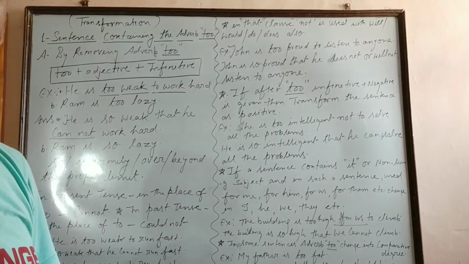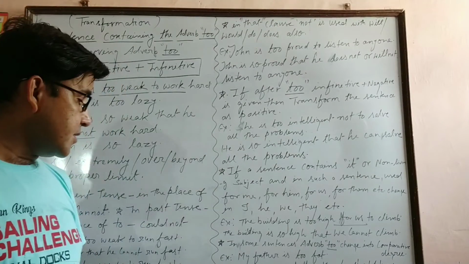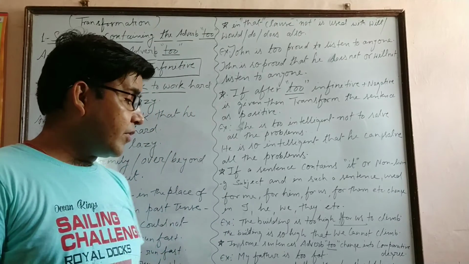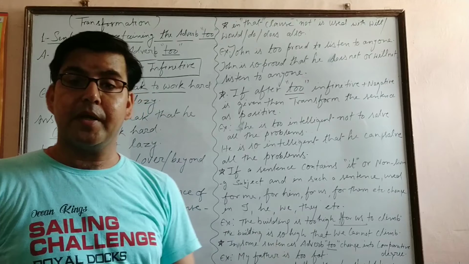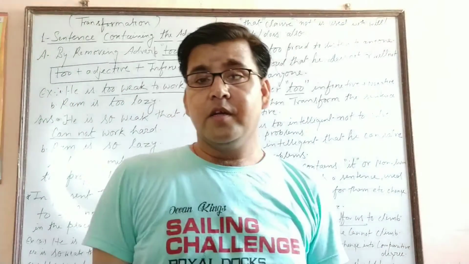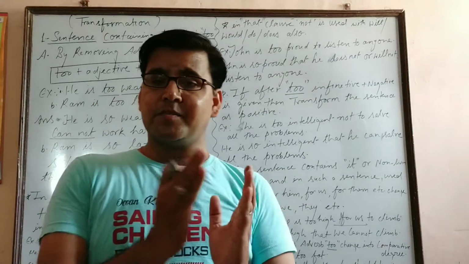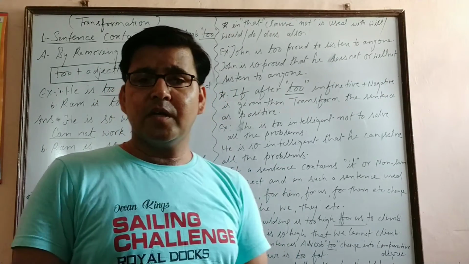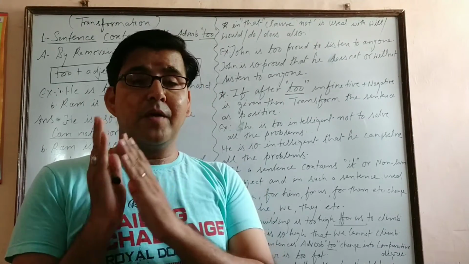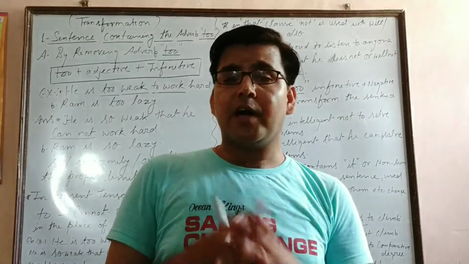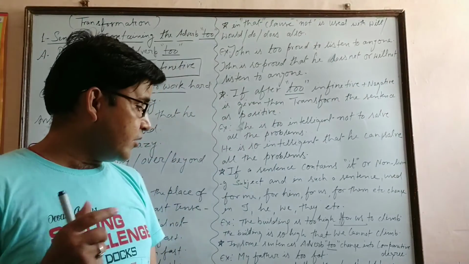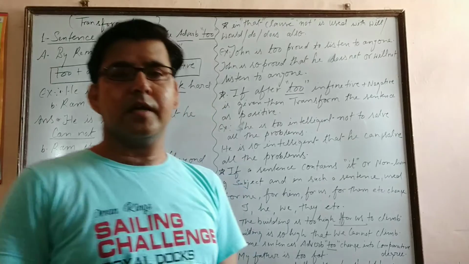then what can we do? In past tense, in such a sentence, we have to use the comparative form, and after the condition, "should have been". जैसे sentence है, the meeting was too noisy. The meeting was too noisy, the sense is that the meeting was more noisy than it should have been. In the same way, my father is too fat. "Too fat" means what? Fatter than he should be. So in this way, we can transform the sentence.